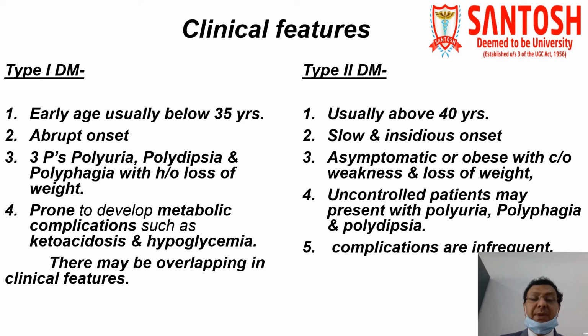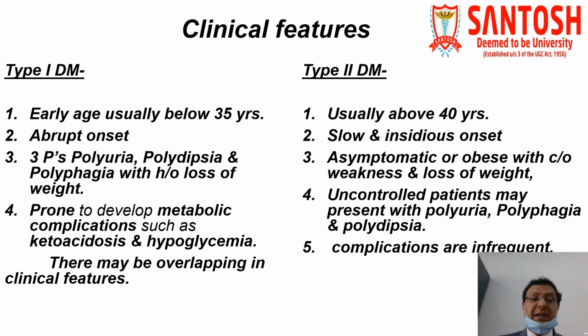Third one is the 3Ps, which are very important features seen in type 1 diabetes mellitus, and they include polyuria, means increased urination, polydipsia, increased thirst, and polyphagia, increased appetite, along with a history of loss of weight. So increased appetite is there, but still there is a loss of weight. The same type of presentation, especially polyphagia with a history of loss of weight, is seen in hyperthyroidism. So we have to be careful about it.